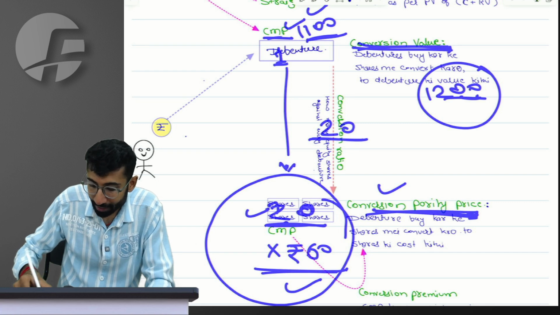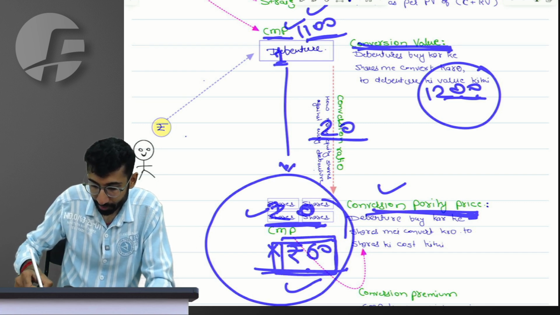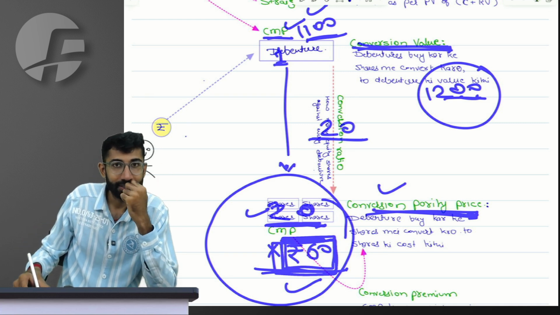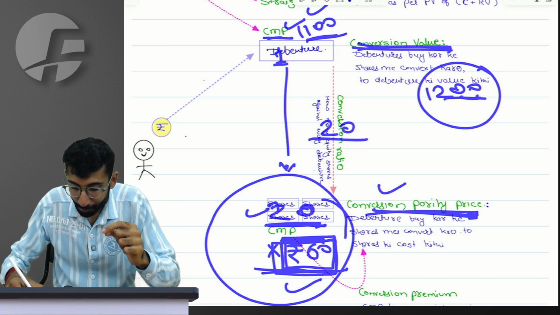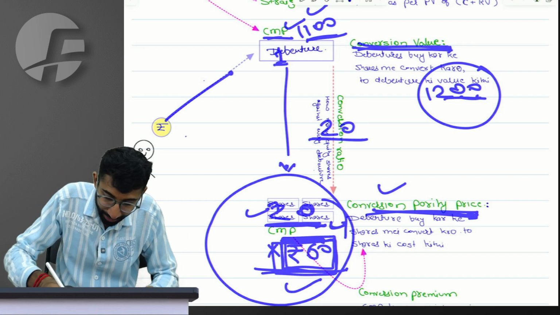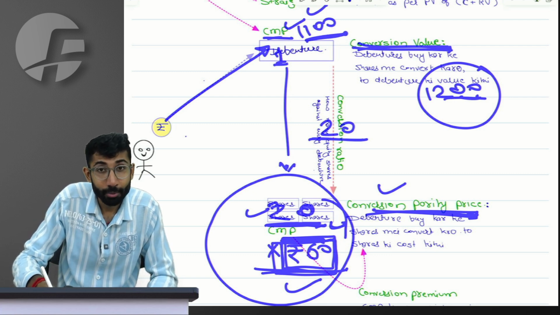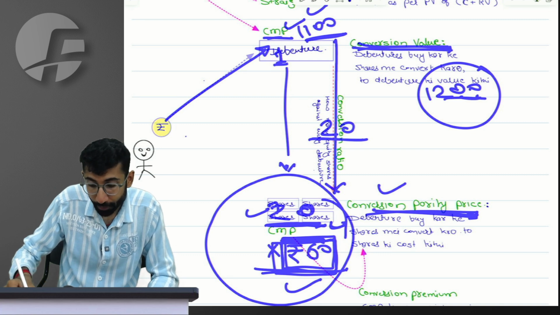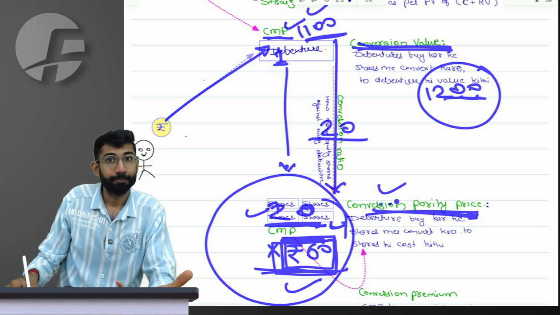Meaning to say, sir, if I buy the share directly, what is the price in the market? 60. If I buy the shares directly, the price in the market right now is 60. But do you agree I have a choice? Rather than buying the shares directly, I can go to market, buy the debenture, and convert it to equity share. By that way as well, I can have my equity shares.